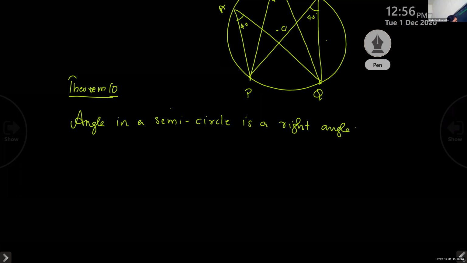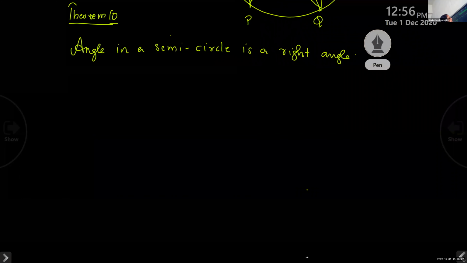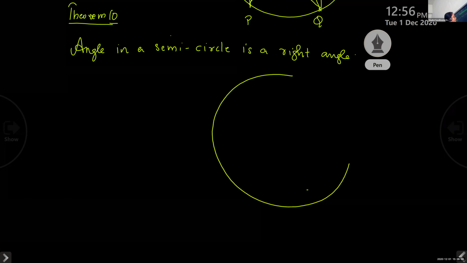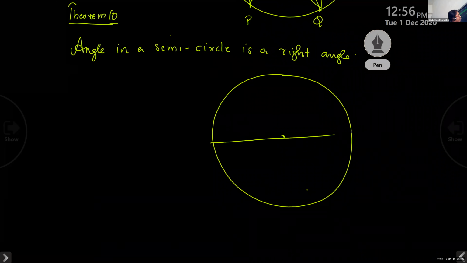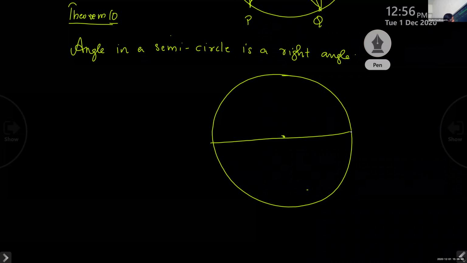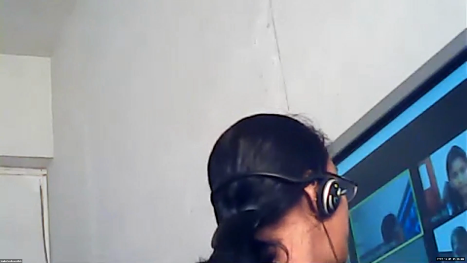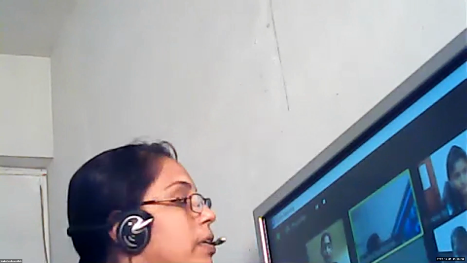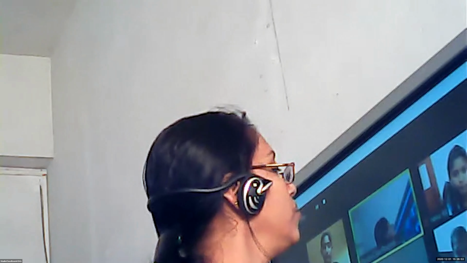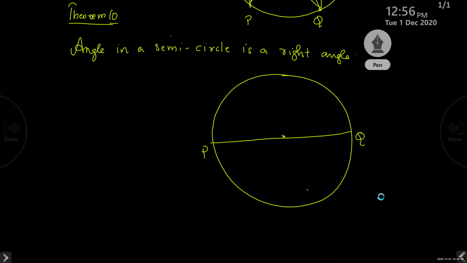See children, I will explain how it will come like this. See, we have a circle and let me draw a diameter. What is each segment called? When we draw a diameter, it divides a circle into two what? Two. Diameter divides the circle into two. What is the name of semicircle?